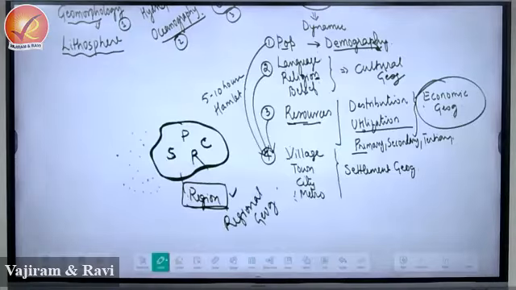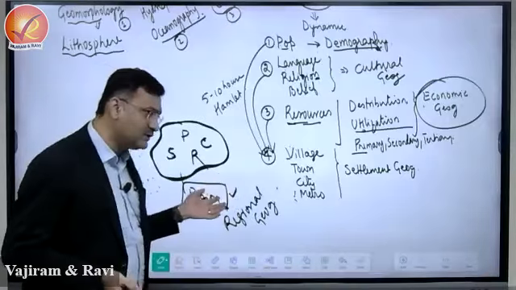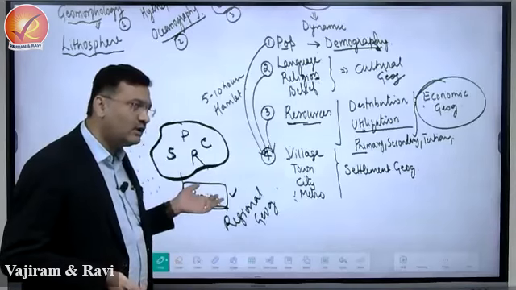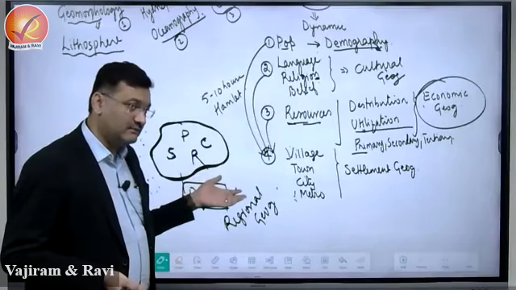Okay. So what we have learned here, human geography is further classified into 5 major branches: demography, cultural geography, economic geography, settlement geography, and region or regional geography, right?